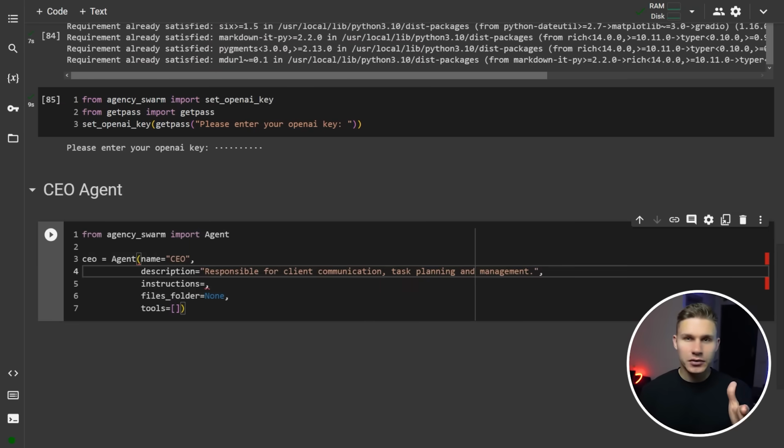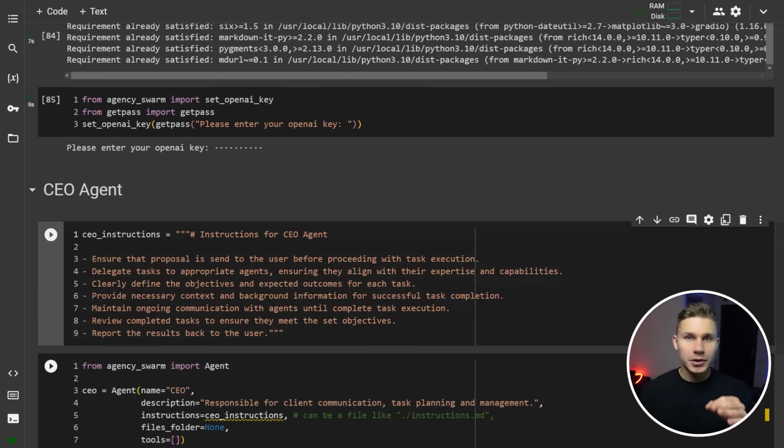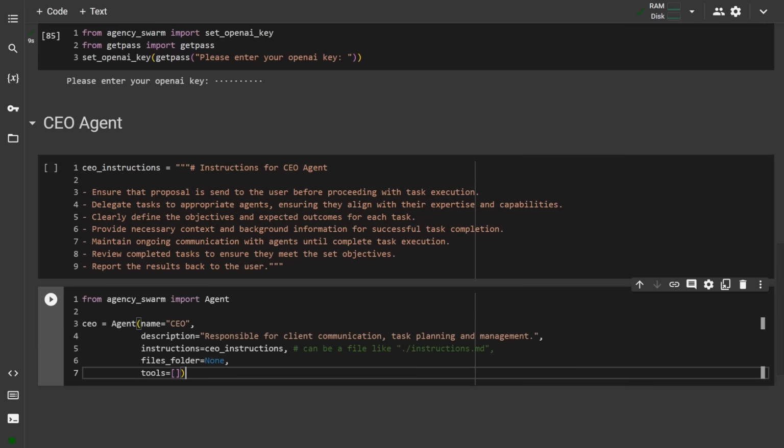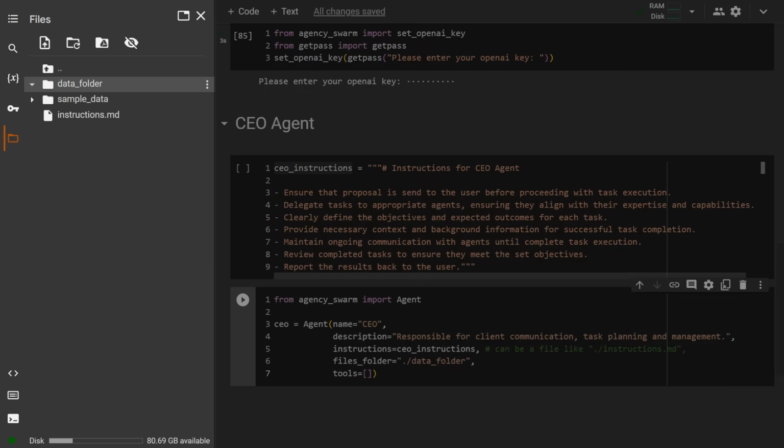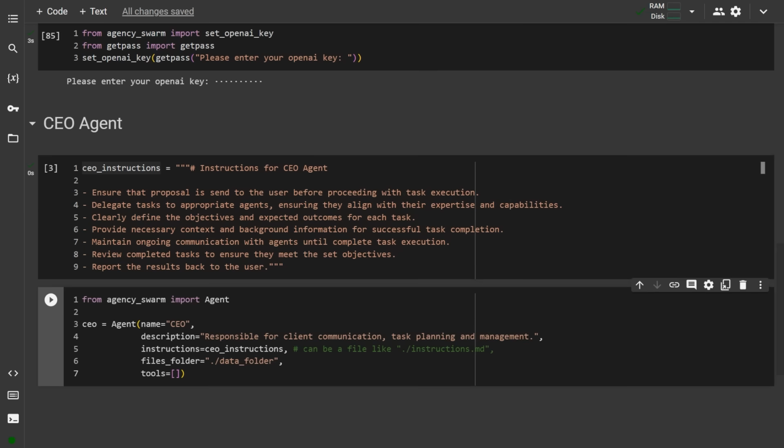For the instructions, you can either import them from a file or simply provide it as a string. Make sure to play with these for your own specific use case. If you have any documents, you can upload them to a folder in Files on the left and then insert your folder path into the files folder parameter. After that, your files will be automatically versioned and uploaded to your assistant.